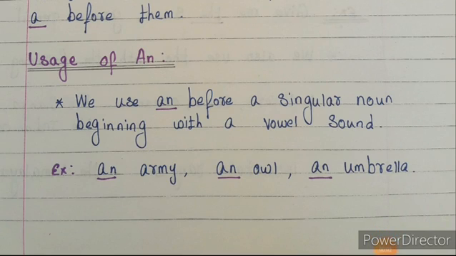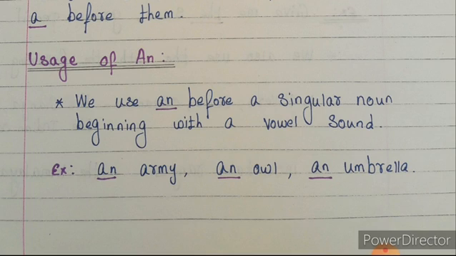The next is the usage of an, where we have to use the article an. We use an before a singular noun. Look at this, children. For the article a and an, we have to use before a singular noun only, not for the plural, beginning with a vowel sound. There the article a we can use before a singular noun beginning with a consonant sound. But here the article an we have to use only with the vowel sound. So you have to concentrate on the sound.